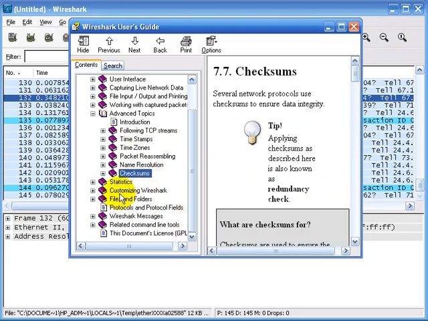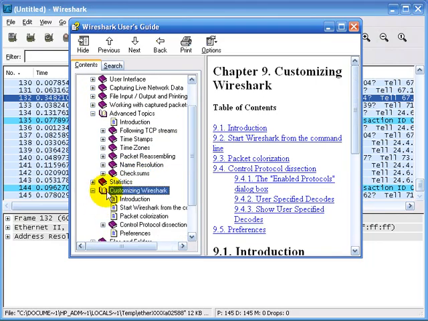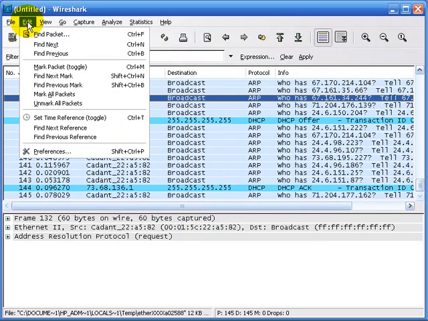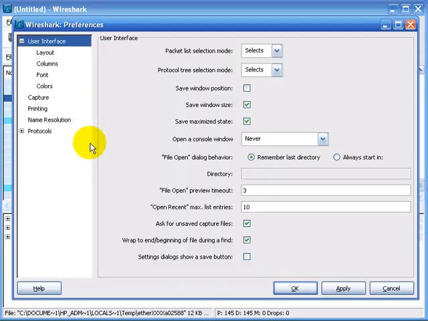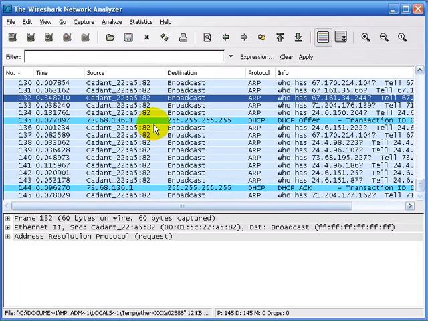You also have a section there about customizing Wireshark, and that's one of the things I do recommend that you do. You'll see later in this course that we talk about changing the preferences setting for Wireshark so that it's customized for your environment. Again, don't forget to go online to www.wireshark.org for additional information on how to run Wireshark on your network.